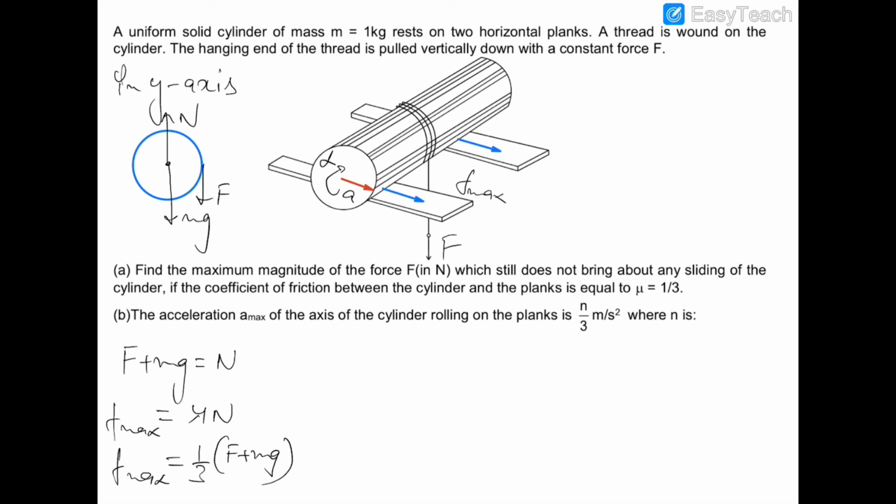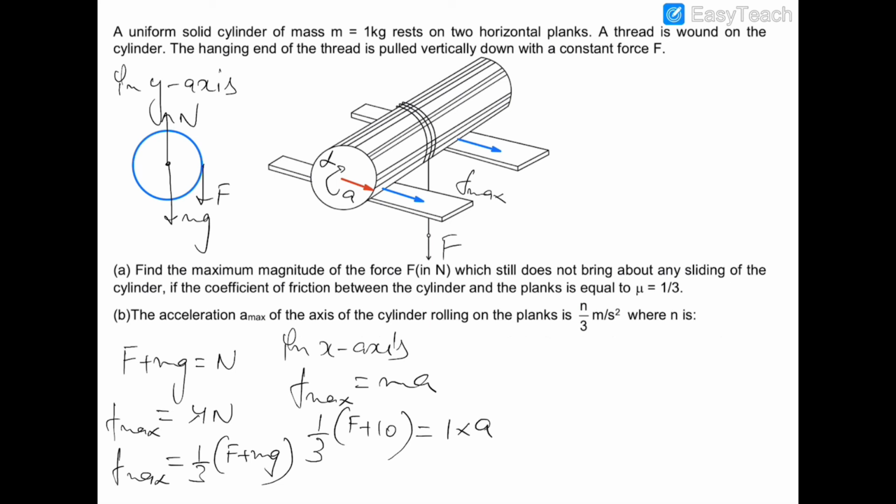Now if we write down the equation of forces in the x-axis, parallel to the planks, there is friction acting, F max, and that friction would be equal to ma. So this F max is 1 by 3 times F plus mg, where mg is 10, and this is equal to ma, where m is 1 and a is a.